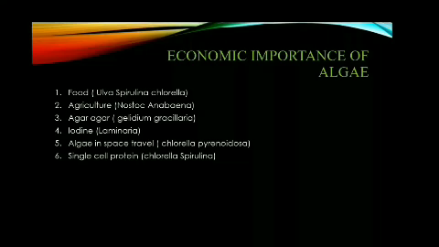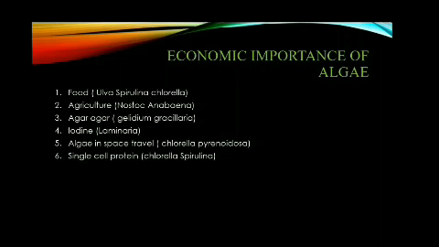Some algae are a rich source of iodine. For example, Laminaria, a brown algae, is used for the preparation of iodine. Algae in space travel: the algae Chlorella pyrenoidosa is used in space travel to get rid of CO2 and for the decomposition of human waste.